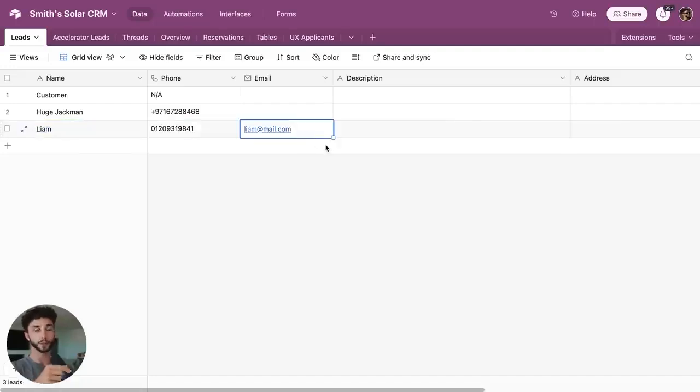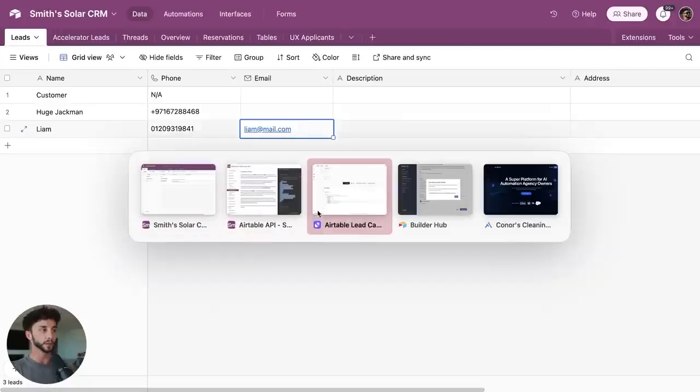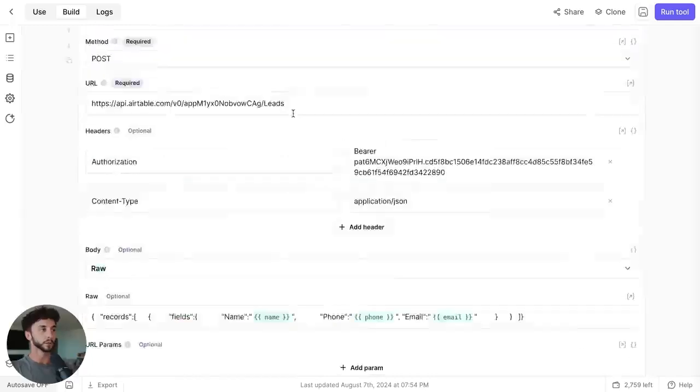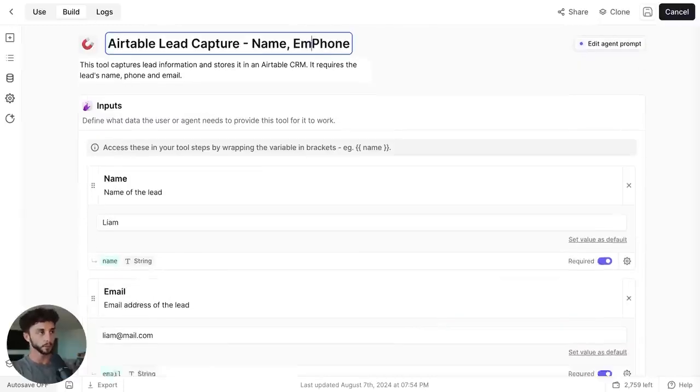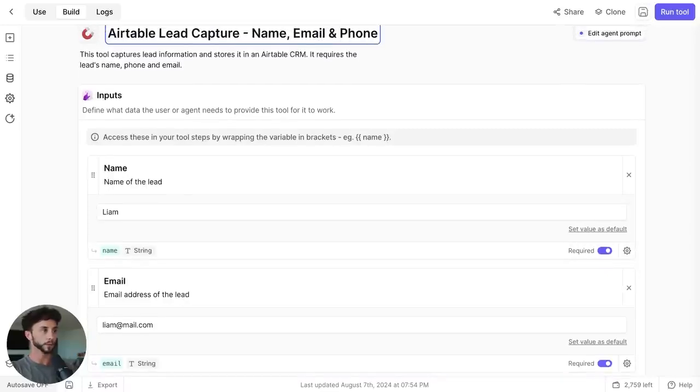So we can take this tool and we can take the instant quote generator, we can put those into Agentive, and before you know it, we're going to have our agent ready to go. So let's head back to Relevance here. We'll save this tool. And we'll change this to name, email, and phone.